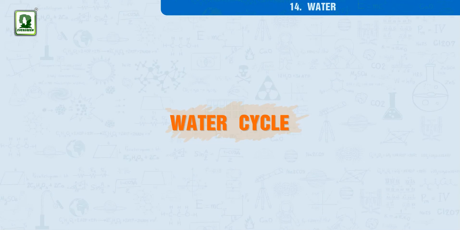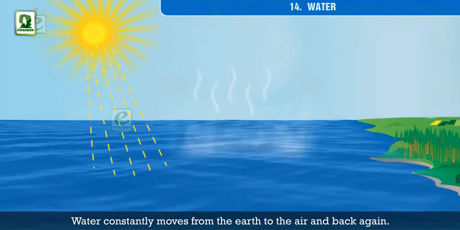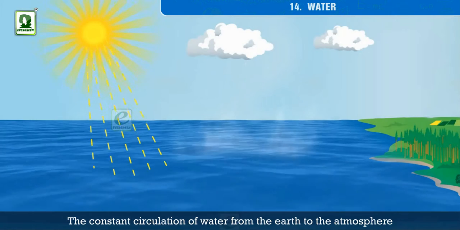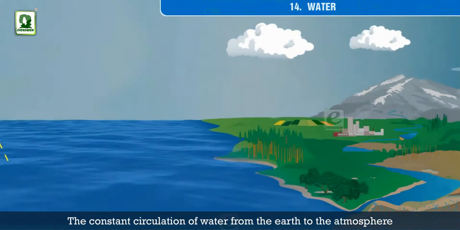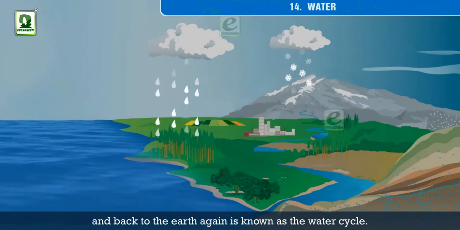Water cycle. Water constantly moves from the earth to the air and back again. The constant circulation of water from the earth to the atmosphere and back to the earth again is known as the water cycle.